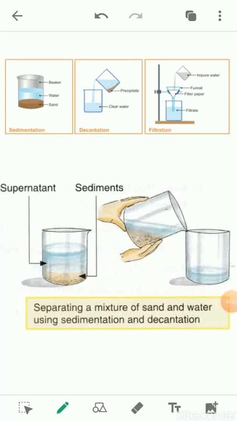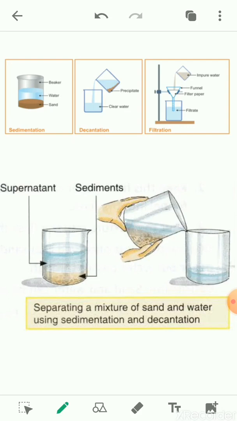Hello, students. Yesterday we discussed the separation of components, the need for separation, and the principle of separation of food. We also discussed some separating methods, like the hand picking method, which helps in separating impure substances manually.